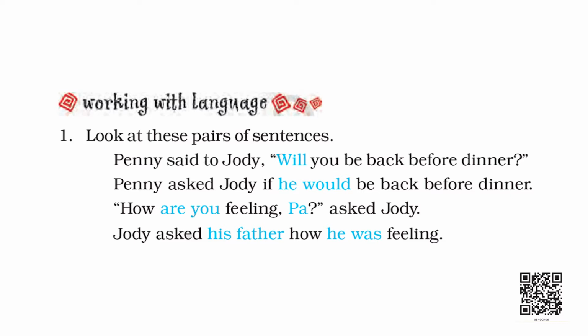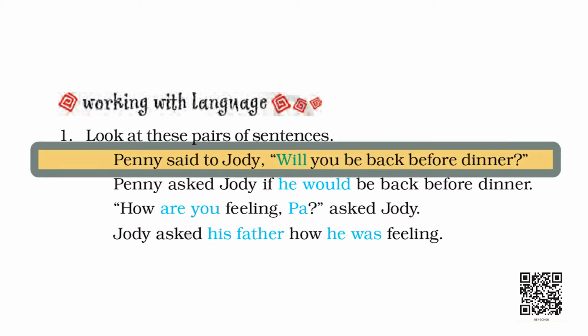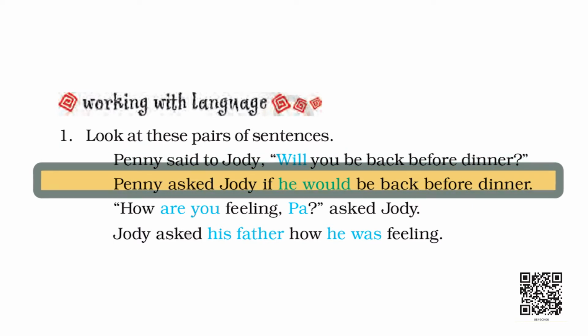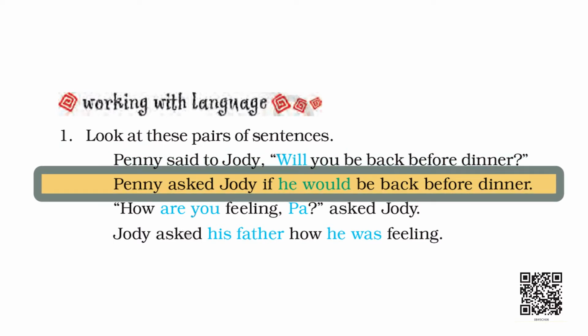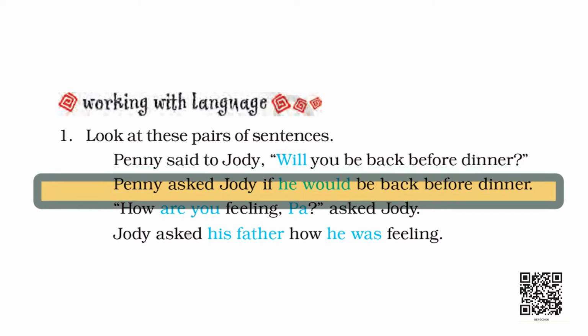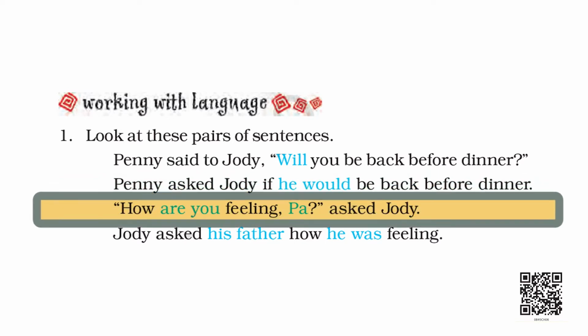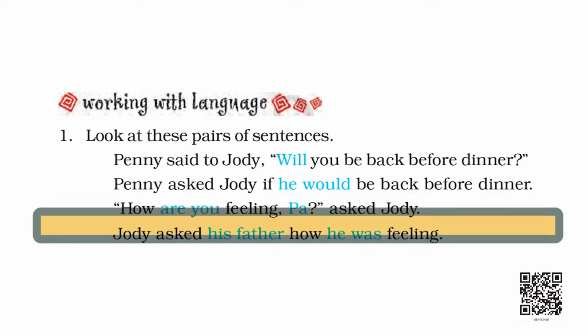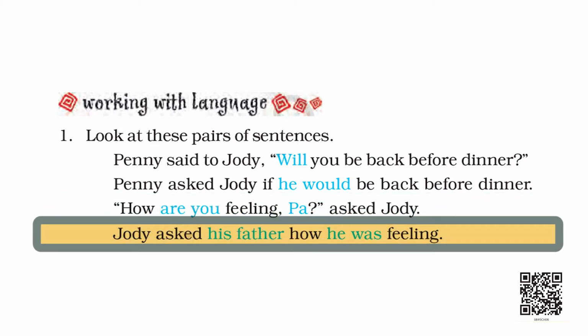Look at these pairs of sentences that are given there. Penny said to Jody, "Will you be back before dinner?" Look at the next sentence. Penny asked Jody if he would be back before dinner. Look at the next set. "How are you feeling, Pa?" asked Jody. Jody asked his father how he was feeling.